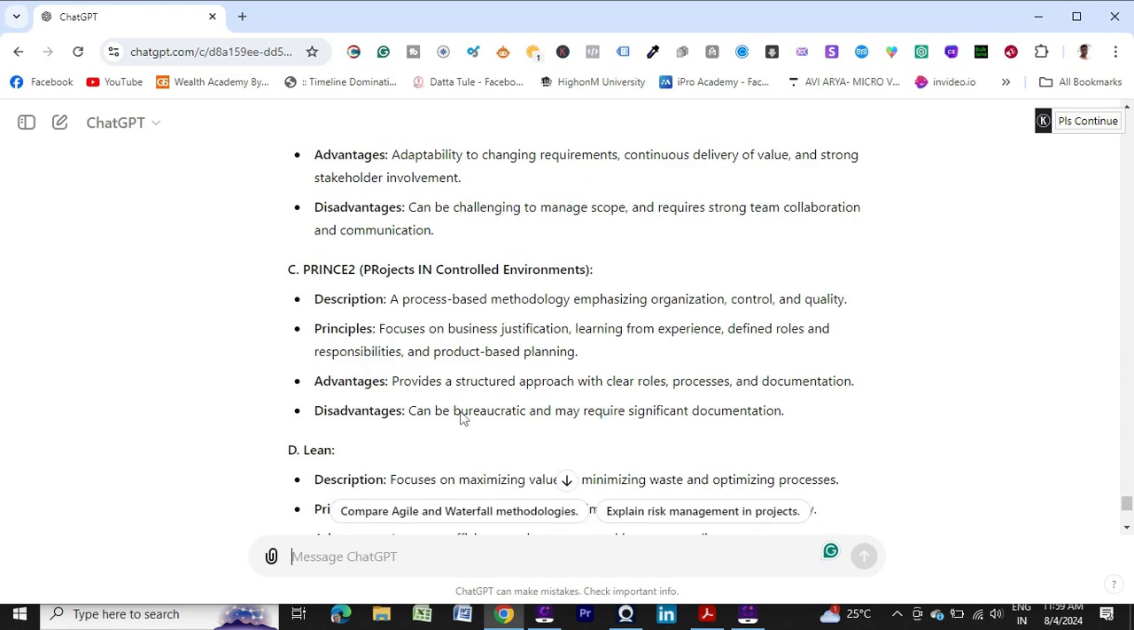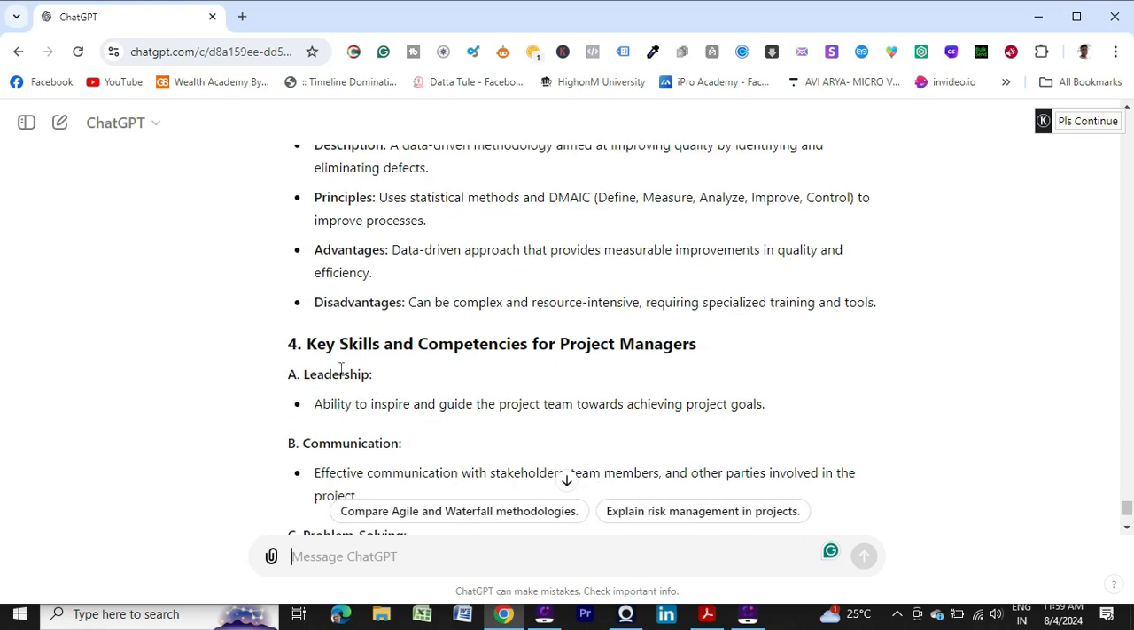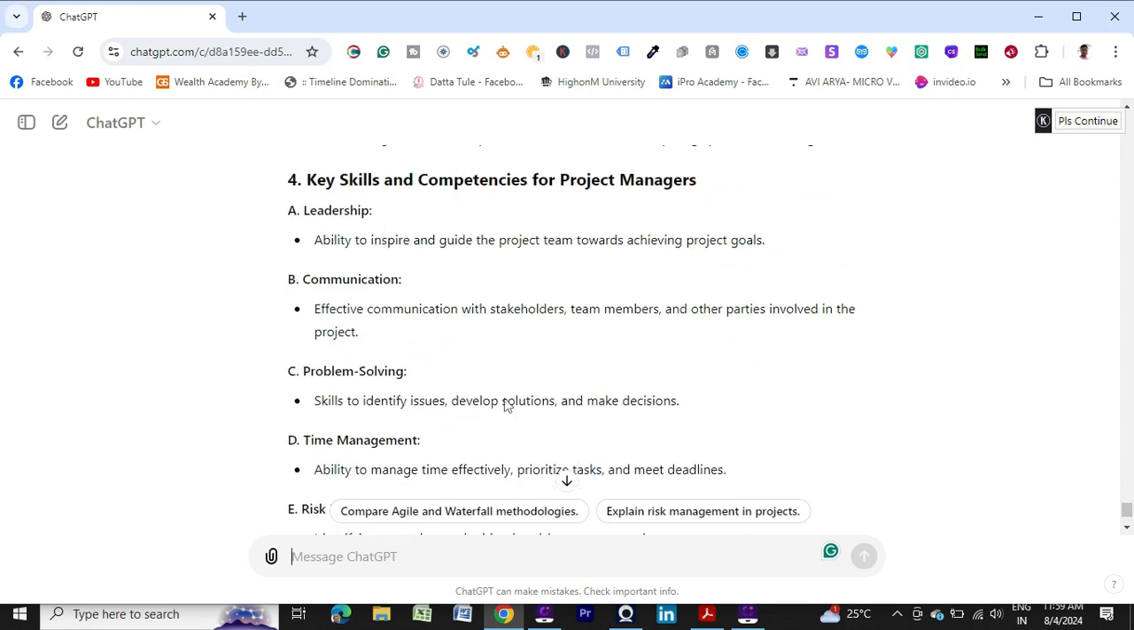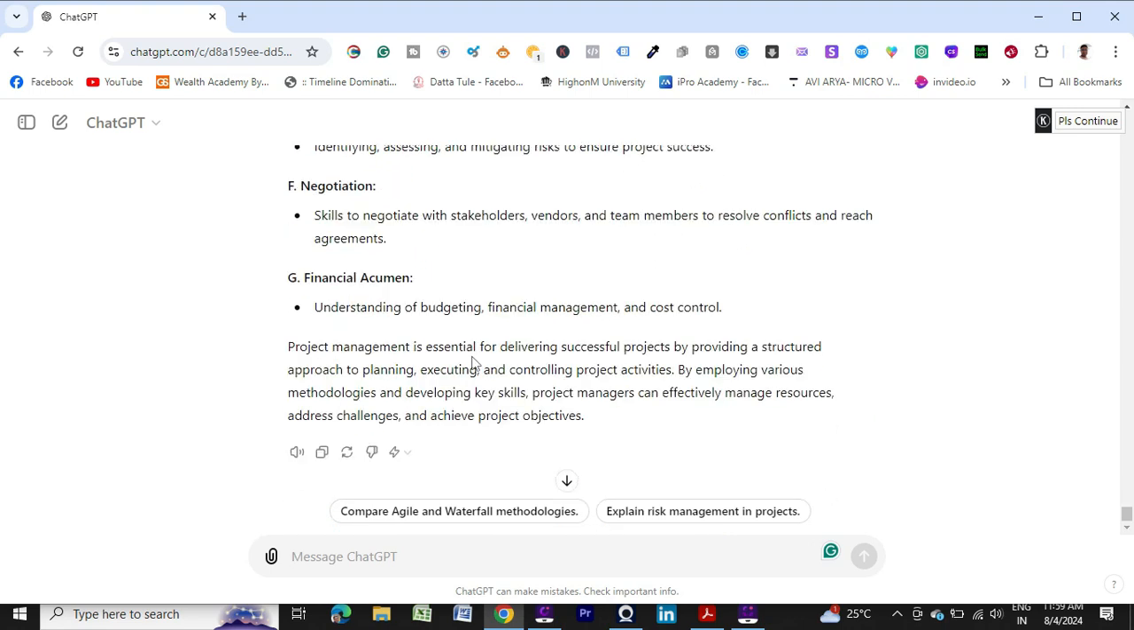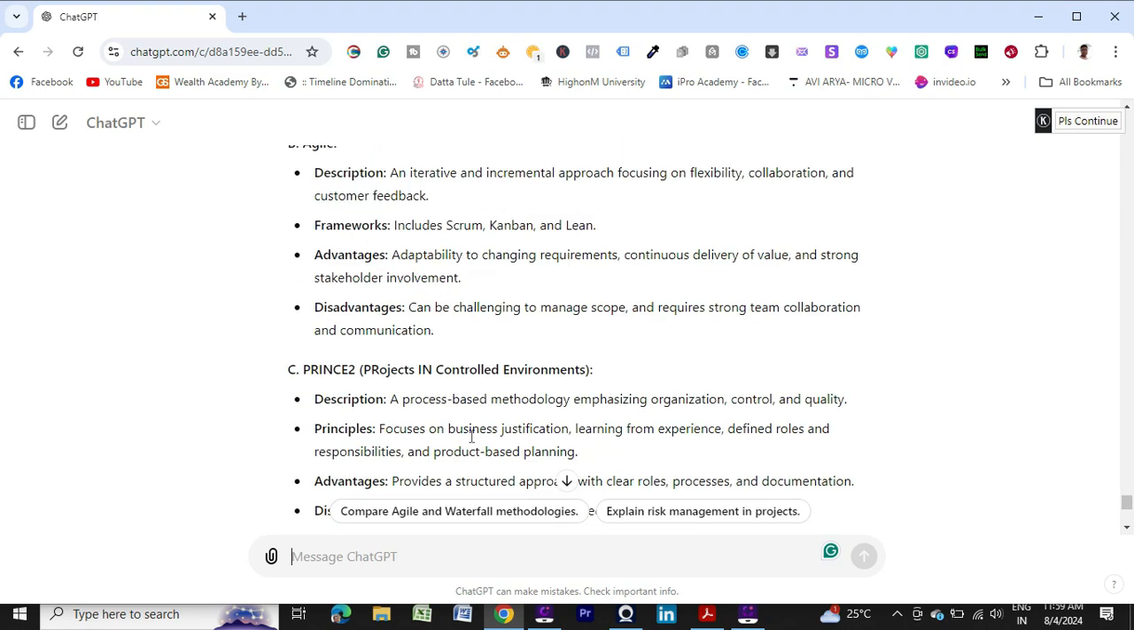Okay, then again key skills and competencies for project management: leadership, communication, problem solving, time management, risk management, negotiation, and all these things are there. So it has given me a pretty good detailed idea, so that I can be aware of what project management is. I don't know anything about project management, so for information purposes, I can write what is project management. So it will provide detailed information about project management, or any subject in your case.